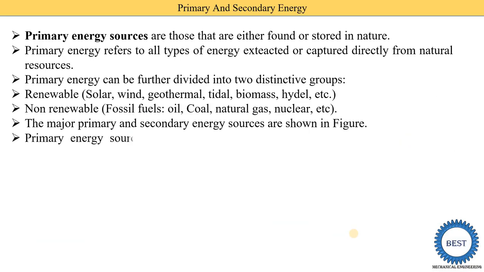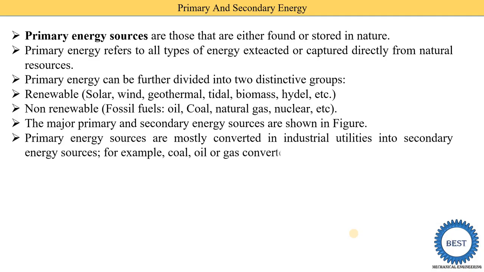Now the second energy is the secondary energy. From the word we can understand that the secondary energy is produced from the primary energy. It means the secondary energy is not directly available. We need to produce it by burning the primary energy, or use the primary energy to produce the secondary energies. Primary energy sources are mostly converted in industrial utilities into secondary energy sources. For example, coal, oil, or gas is converted into steam and electricity.